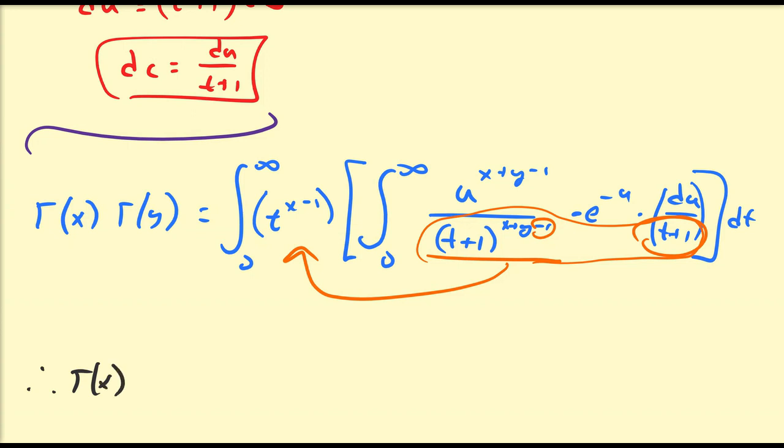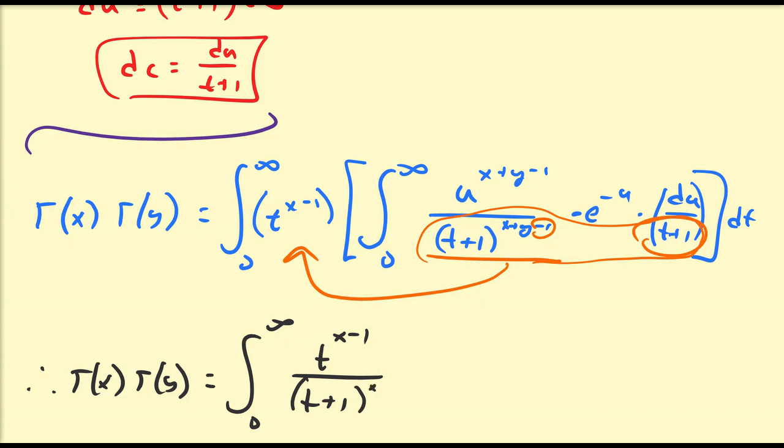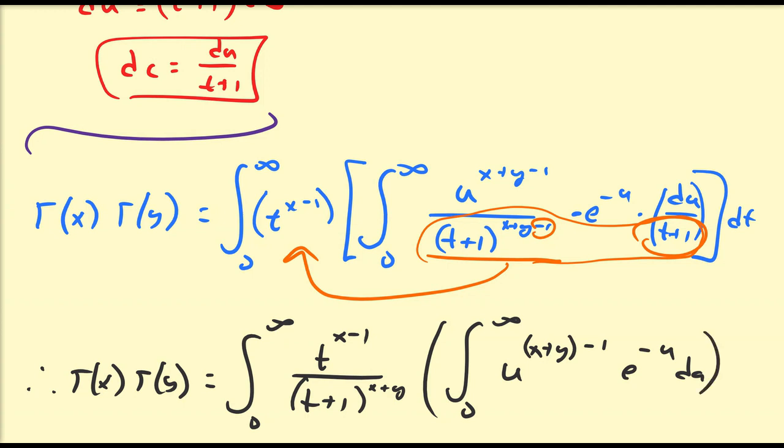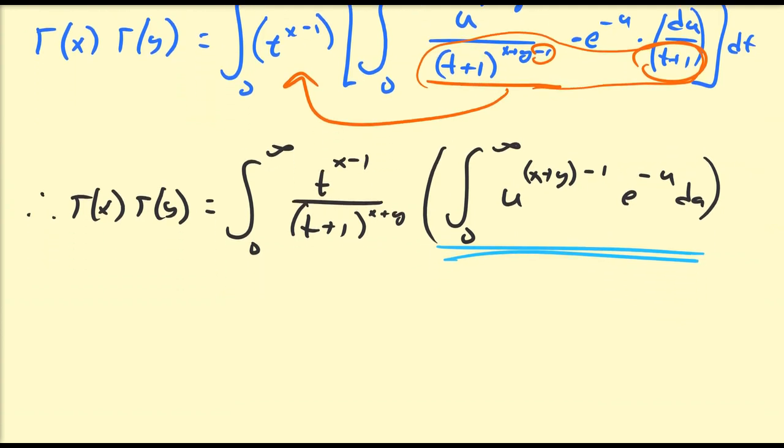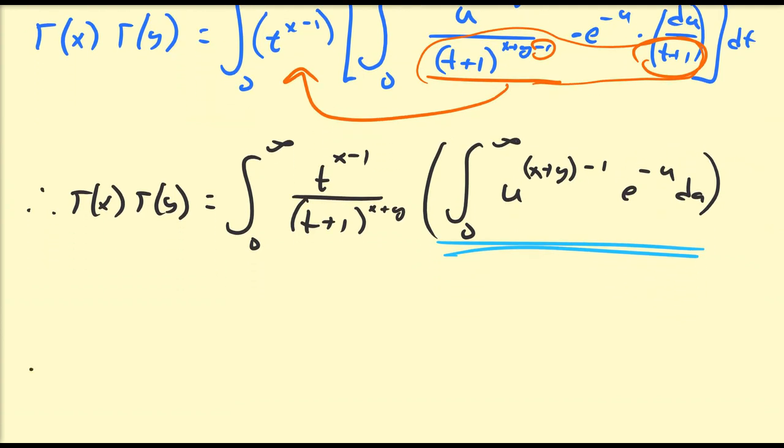So we have gamma x, gamma y is going to be equal to the integral from 0 to infinity of t to the power of x minus 1 all over t plus 1 to the power of x plus y. And then we have our integral to deal with here, the integral from 0 to infinity of u to the power of x plus y minus 1 e to the minus u du, and this integral should appear to be a gamma function evaluated at x plus y.